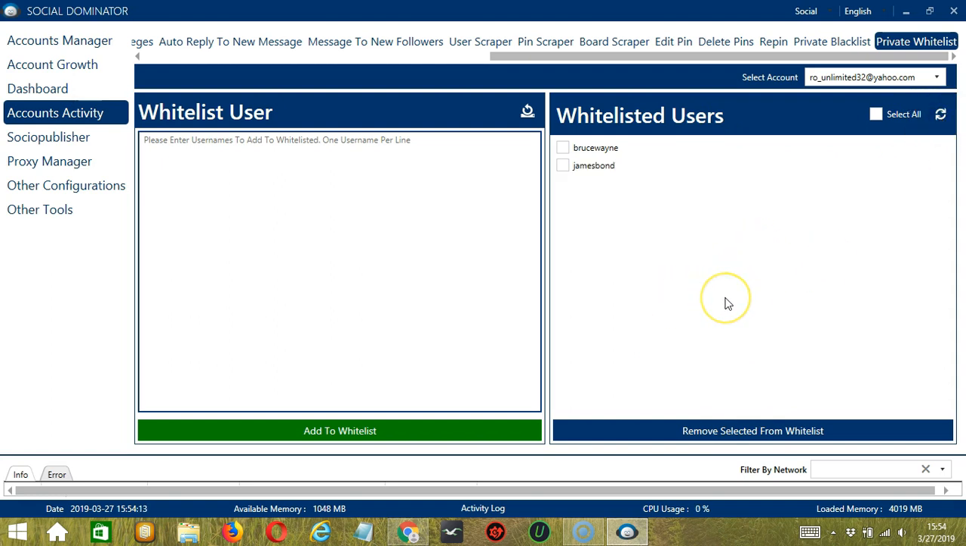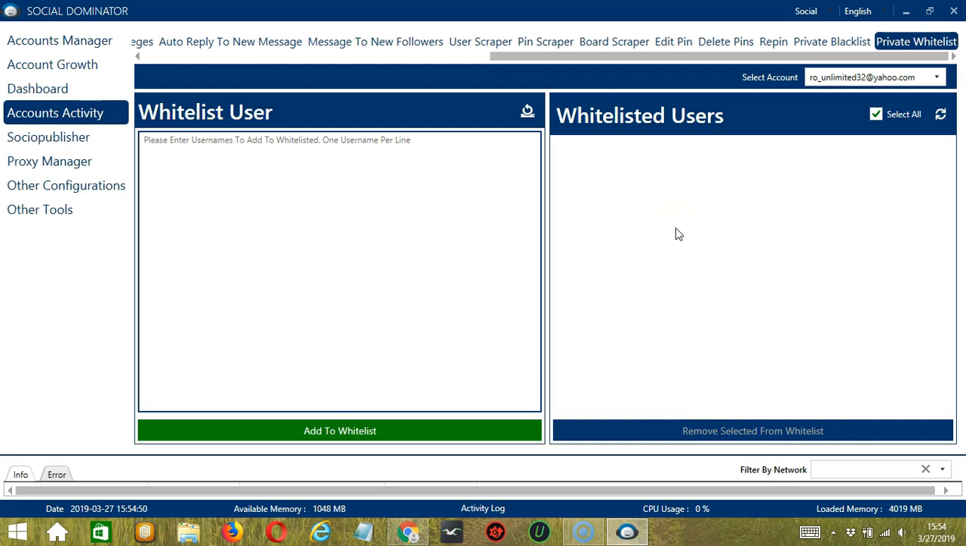You may also remove users from this whitelist. Simply select the username by clicking on their box. You can select one or more, or you may click the select all box over here and it will select everyone. When you're ready to remove, simply click the blue button, Remove Selected from Whitelist, and they're gone. It removes only the selected users from the whitelist.